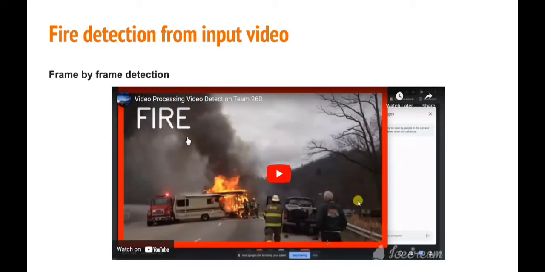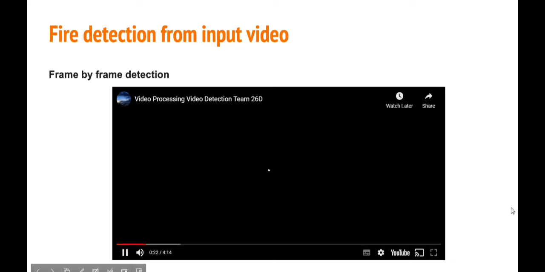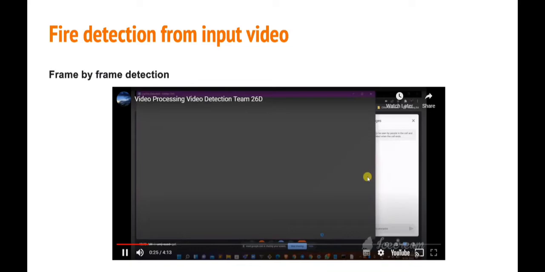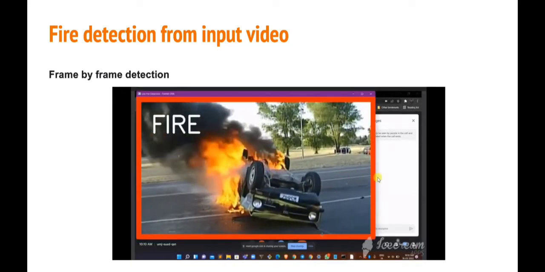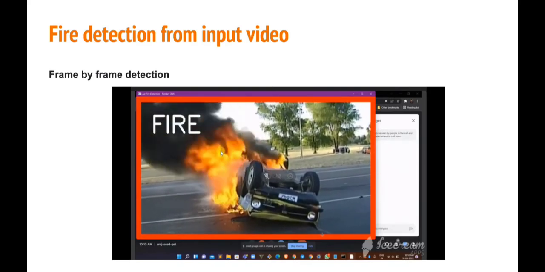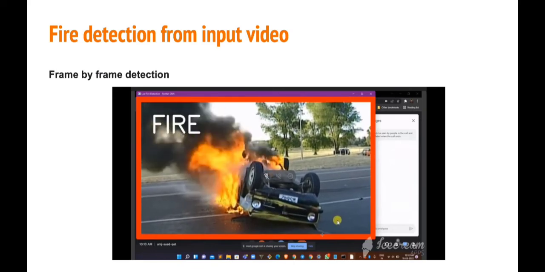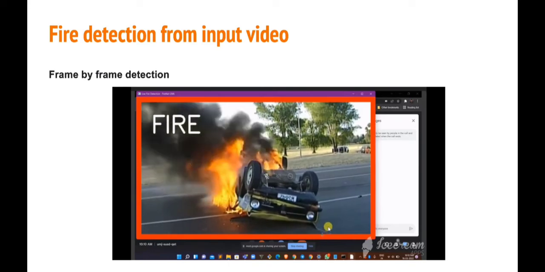So I'd like to show some sample video of fire detection from the input video. So this is the input video. This is a test video we have given from our PC. So if there's any detection of fire in that video at that frame, the border becomes red and there will be a label written on the screen called fire.